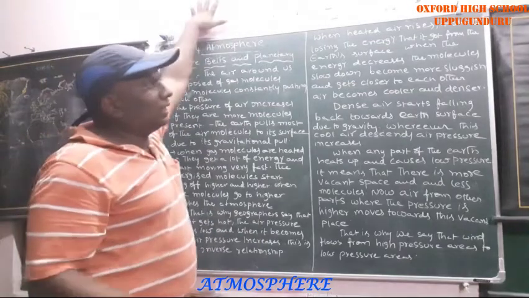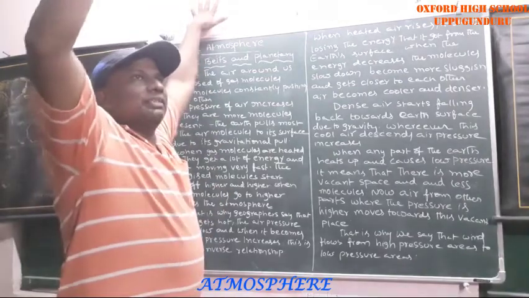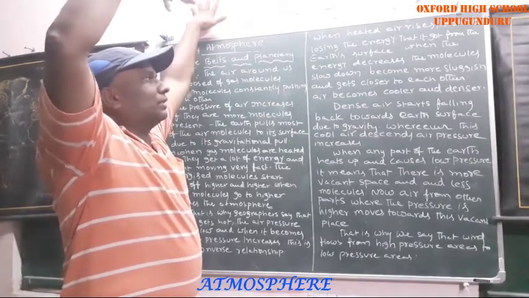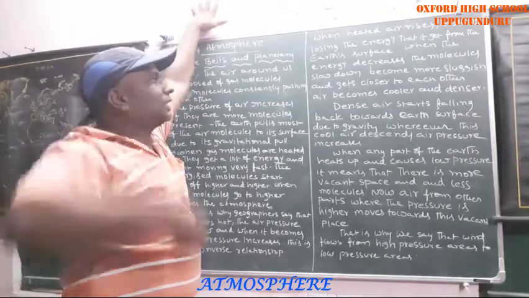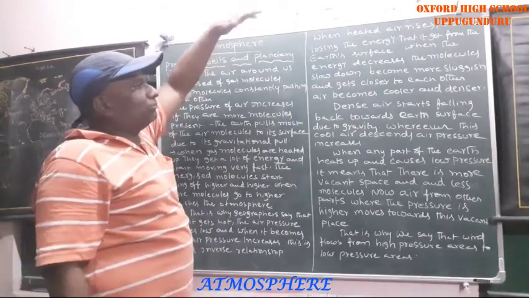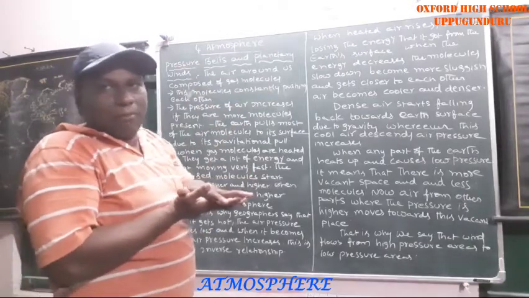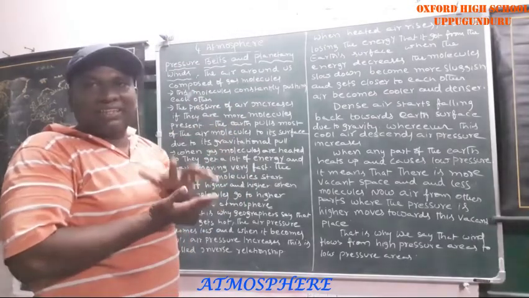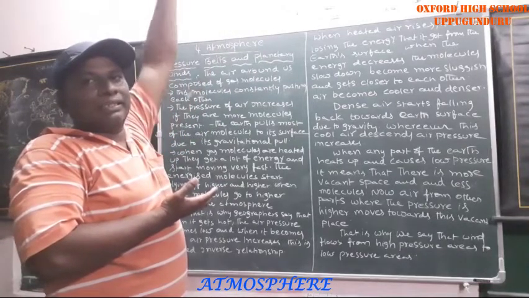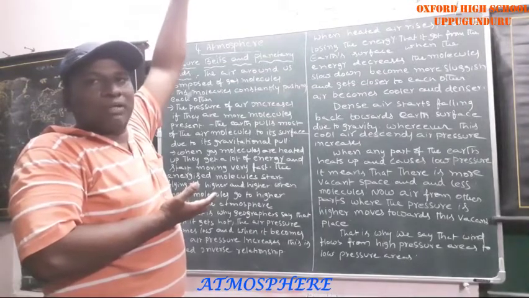When heated air rises, it starts losing energy. Whenever these molecules reach the highest position, they lose the energy they got from the earth's surface. Near the earth, these molecules have energy, but when they reach the top of the atmosphere, they have no power.